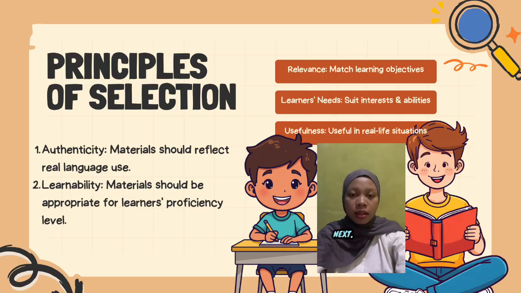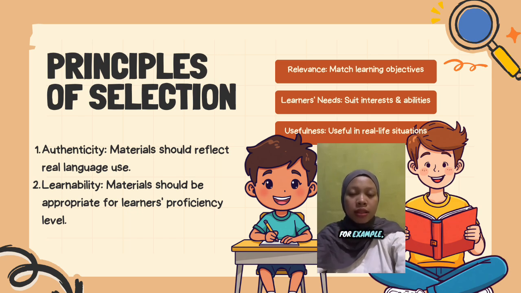Next, relevance. Materials should match the learning objectives. For example, if the objective is speaking, the materials should include speaking activities. Next, learner needs. The materials should suit learners' interests, needs, and abilities.